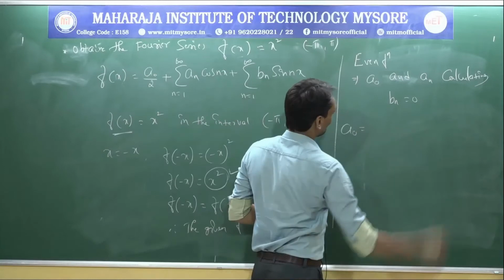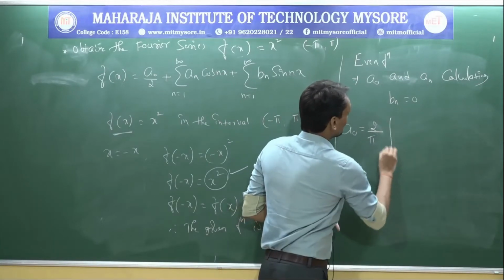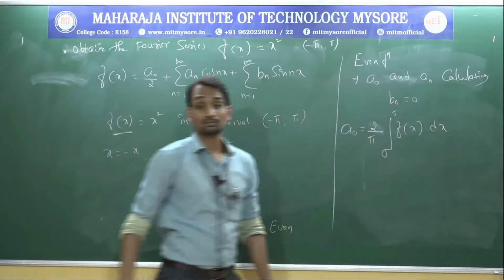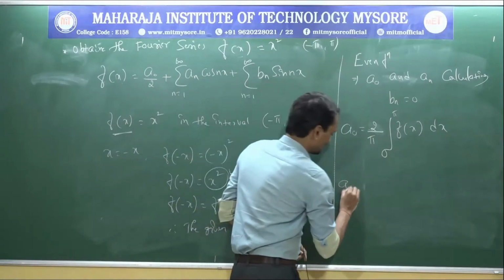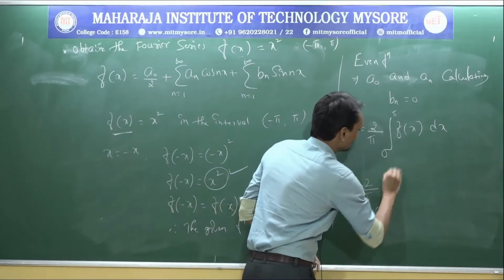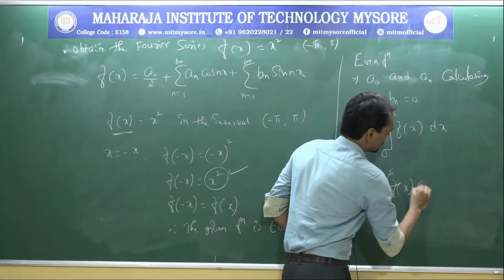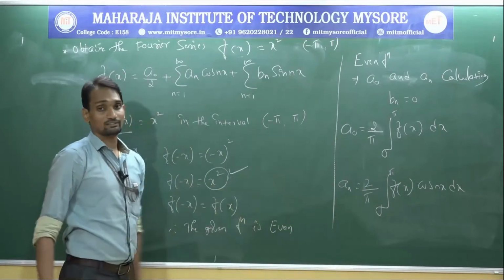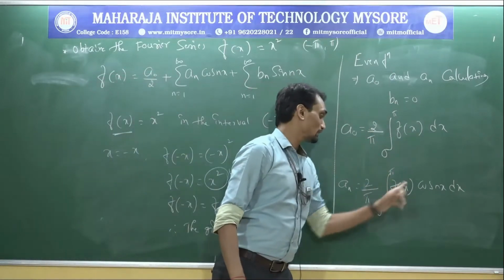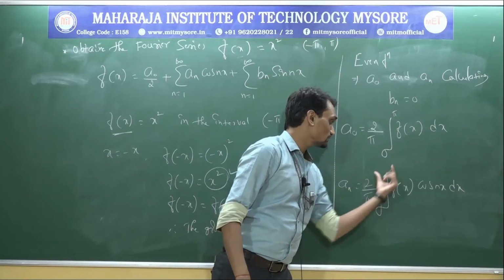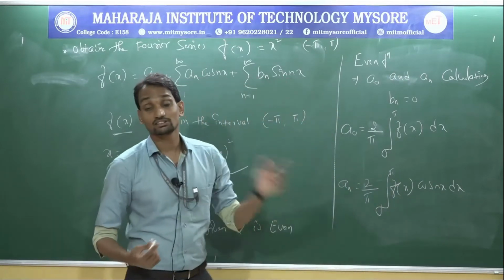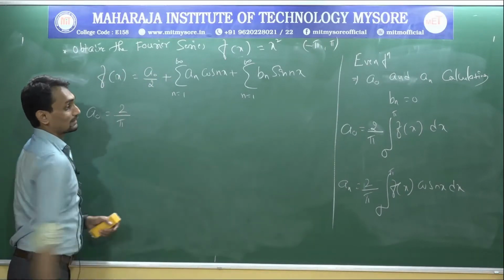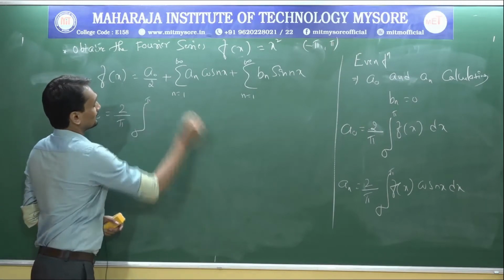A naught equal to 2 by pi integral 0 to pi f of x dx. This is the formula for finding the a naught value. A n equal to 2 by pi integral 0 to pi f of x into cos nx dx. This is the formula for finding the a n value. This is the even and odd function formula. A naught equal to 2 by pi as it is, 0 to pi also as it is.